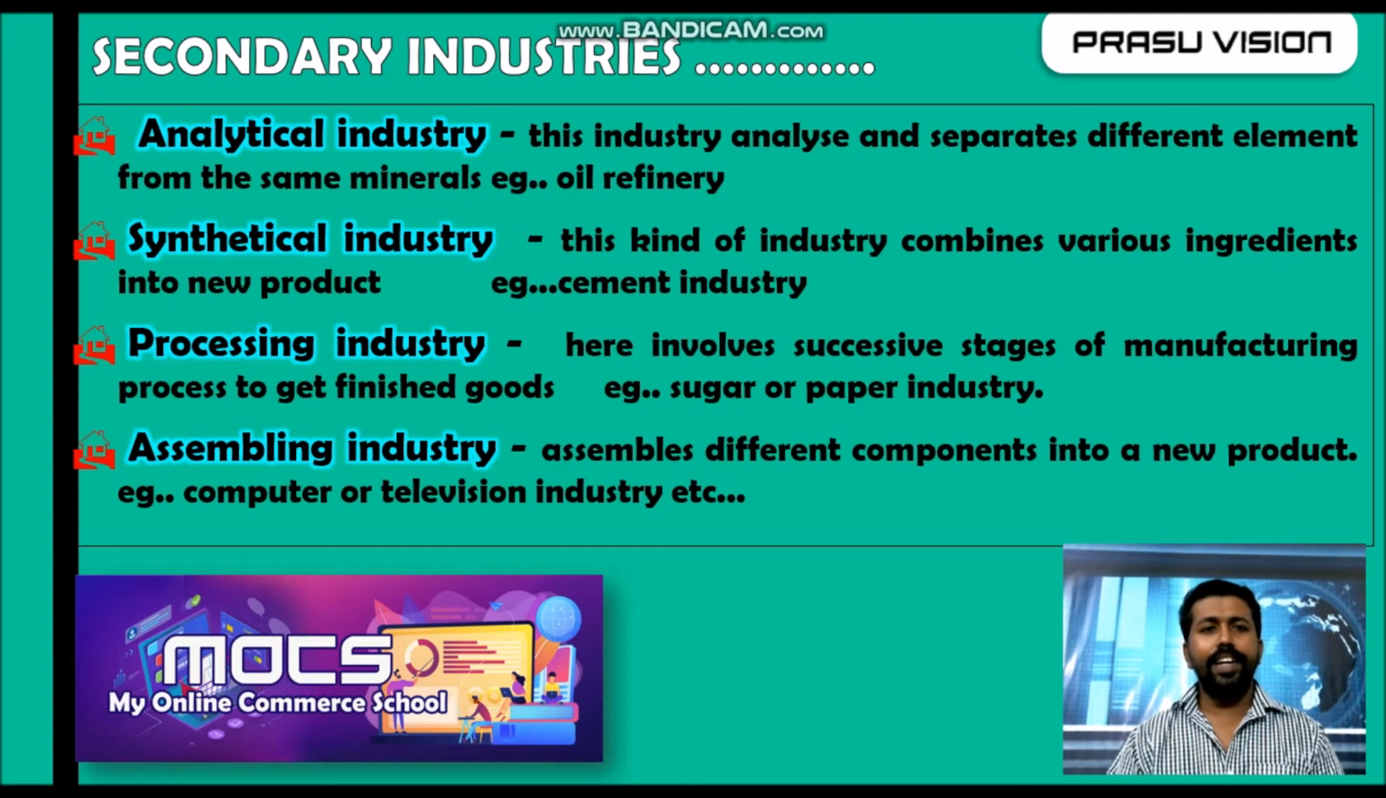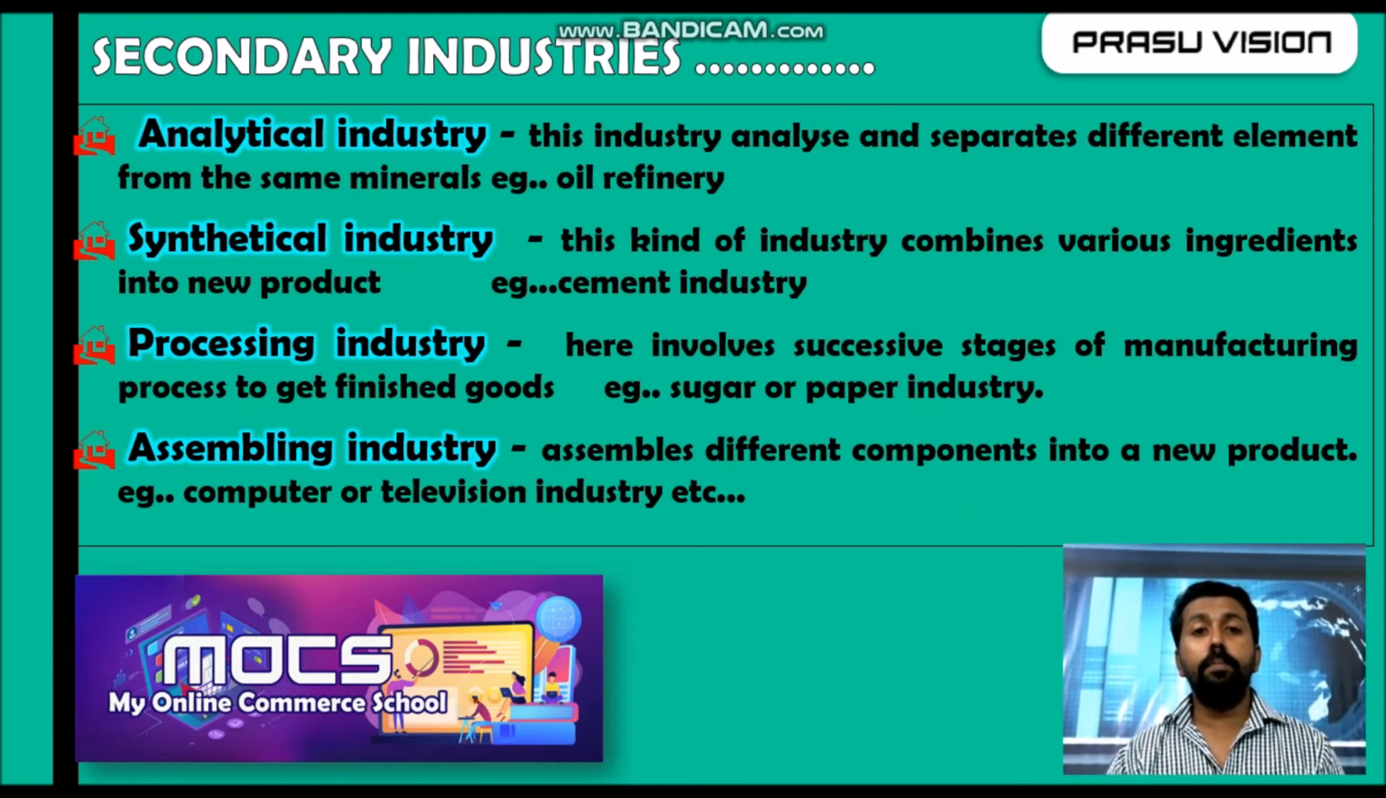Analytical industry. In analytical industries, the products are separated into different types. The best example is oil refineries, where petroleum products are created. As the name indicates, analysis is going on for the creation of new products from the raw materials or semi-finished products. After analyzing, they separate it into different products. Remember the example of oil refineries, where we get different types of petroleum products.